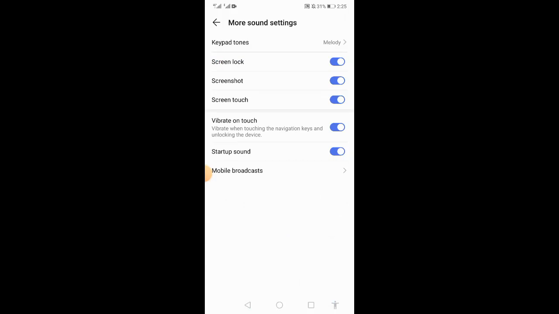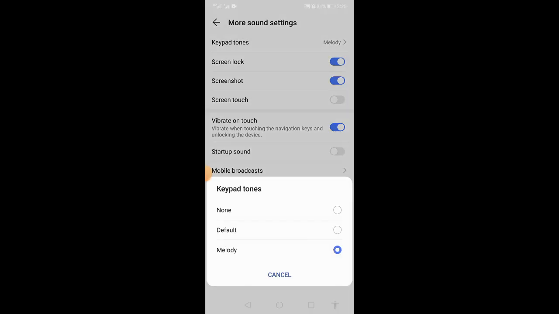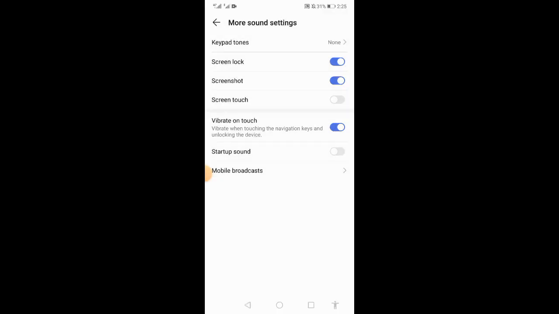First of all, you have to turn off screen touch and turn off startup sound. Then click on keypad tunes and select none. So you will not hear the keyboard clicking sound when you type.